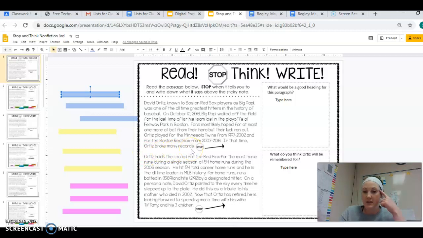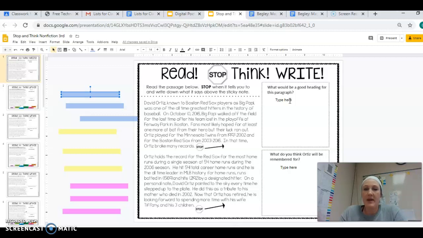So now I'm going to think to myself, what was the question? What would be a good heading for this paragraph? A heading should kind of tell the reader what this paragraph includes, without giving them all the information. So right now I'm thinking this is about a baseball player, specifically David Ortiz, who is known as Big Papi.